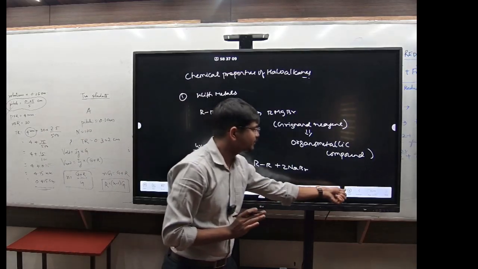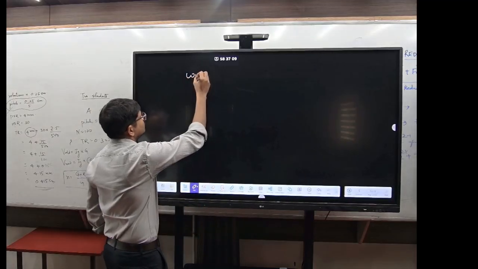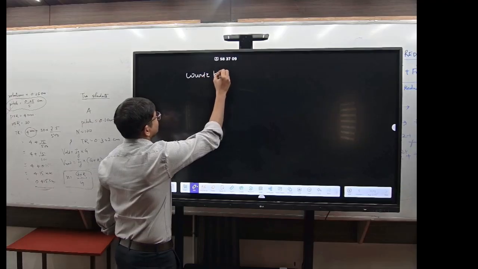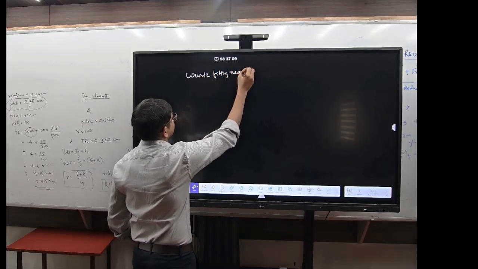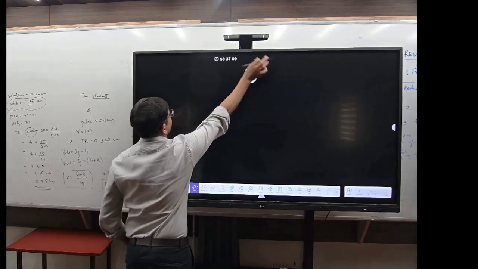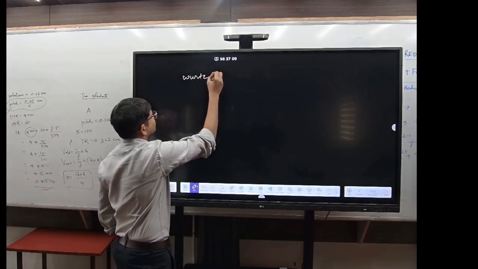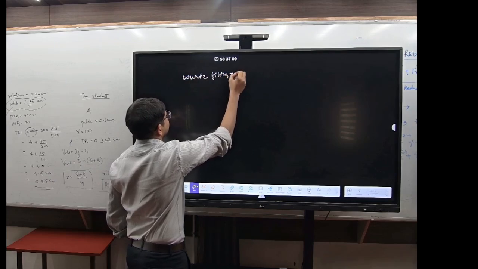Now coming to the second one, Wurtz-Fittig reaction. See here. Fittig पहले देख लो. You have the Wurtz-Fittig reaction. See here.